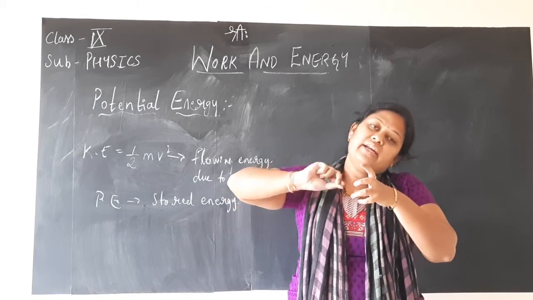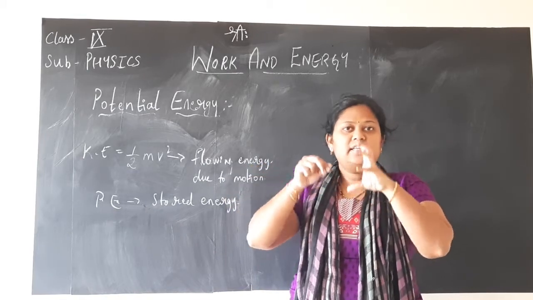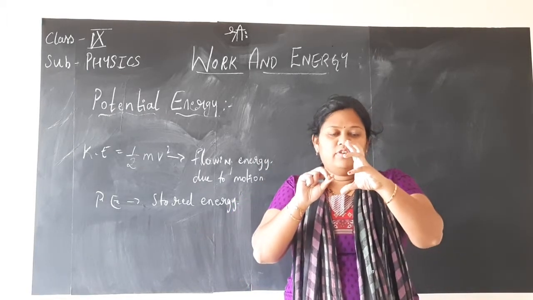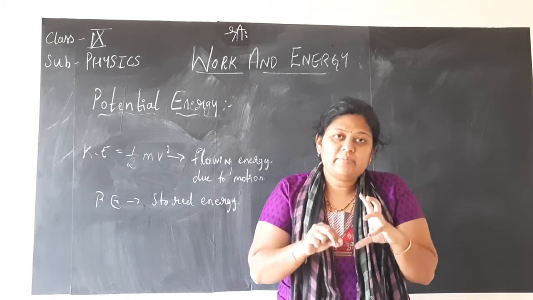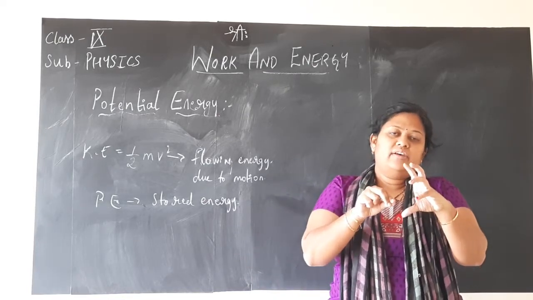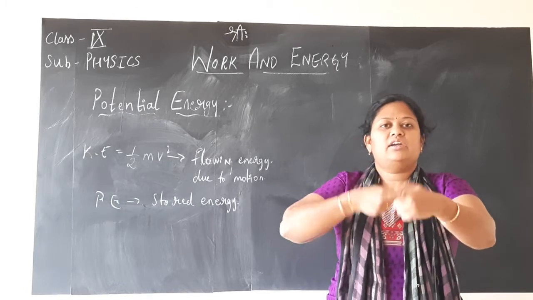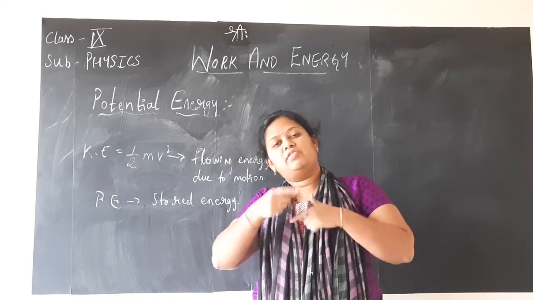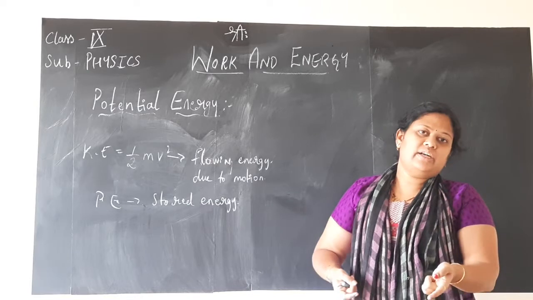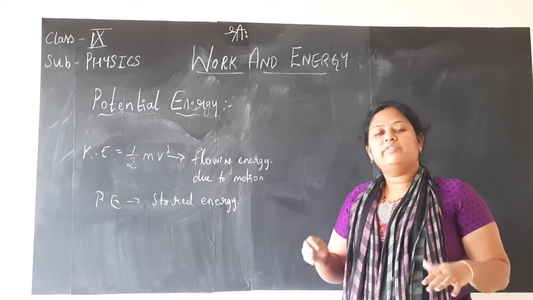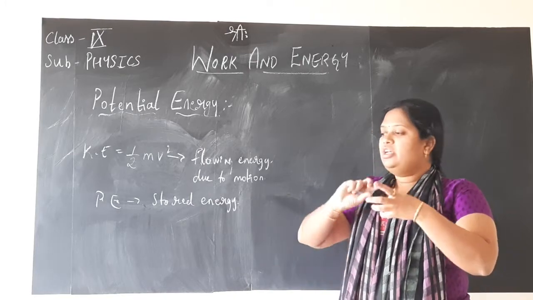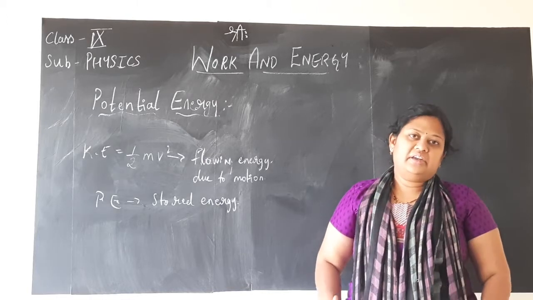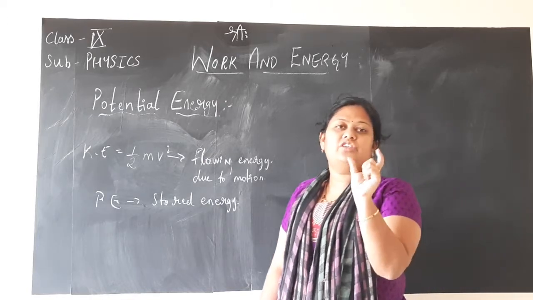Now, when you are rotating the key and before you release the toy in order to move, children, when you give the certain rotations to the key and before you take out the hand, you are doing nothing but storing the energy in the toy. When you just release your hand, the key will start rotating. Along with that, the toy also will start moving, until however many rotations you have given, that much rotation will take place in the backward direction. Till then the toy will move and come to rest finally. So, when you are rotating the key, you are in turn storing the potential energy in it. Hope you are understanding the concept of potential energy.